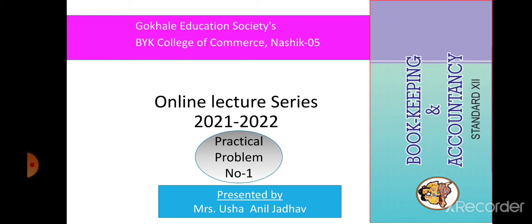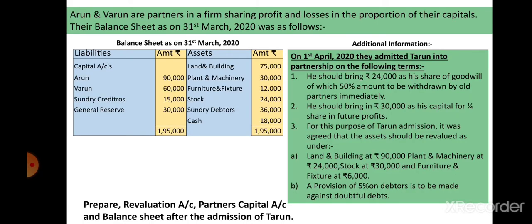This is the first practical problem on admission. Students, this is the first problem of admission of partner. Let us read it first and understand the basic part of the problem. Here, the balance sheet of Arun and Varun is given.